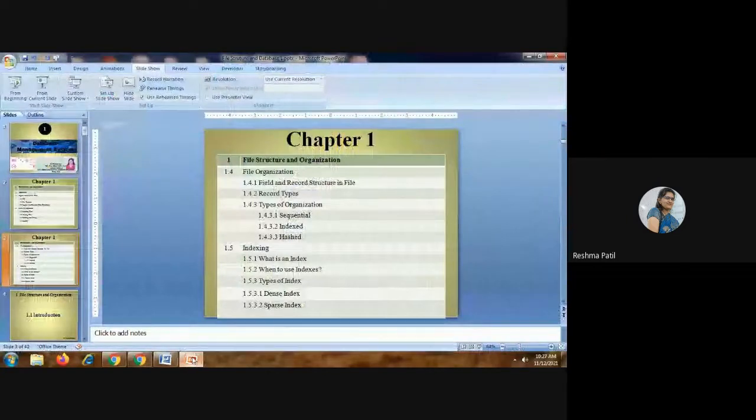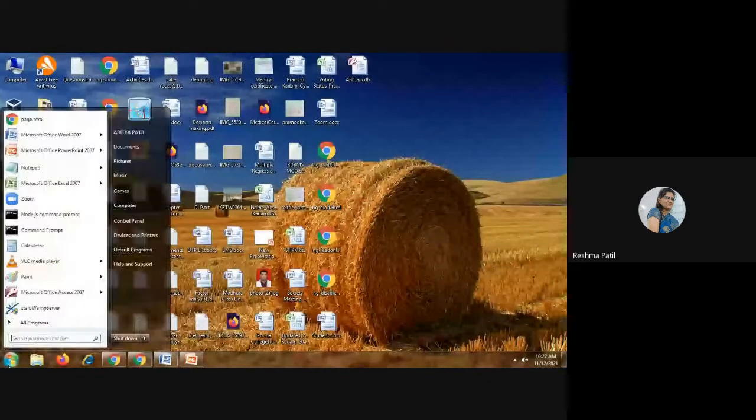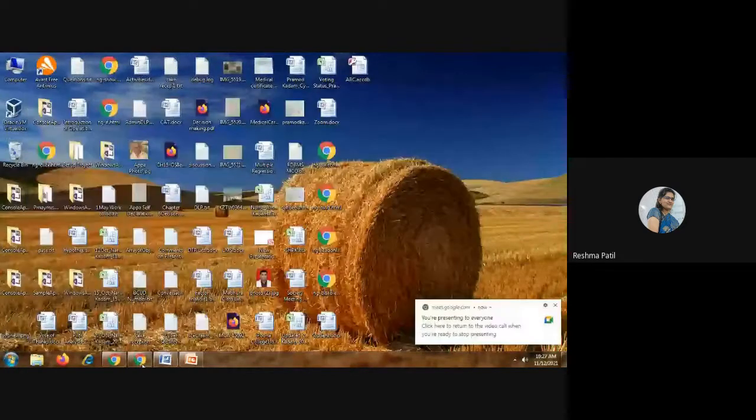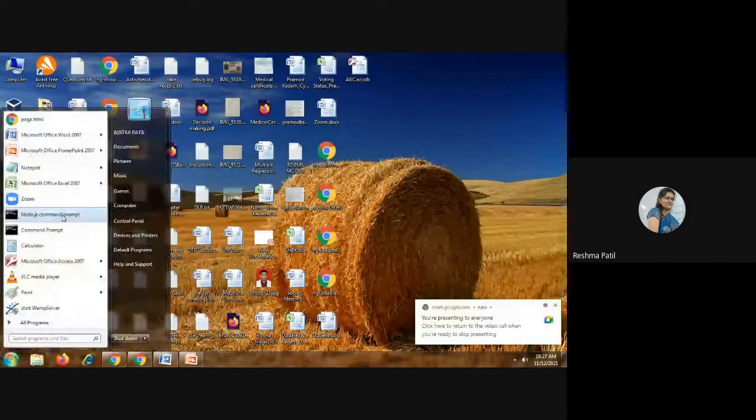Yesterday I showed it. Can you see here? Name of the software? I need to check whether you are there or not. At least unmute. What is the name? It is present here only. Microsoft Office, Microsoft Access. So we are using this software.